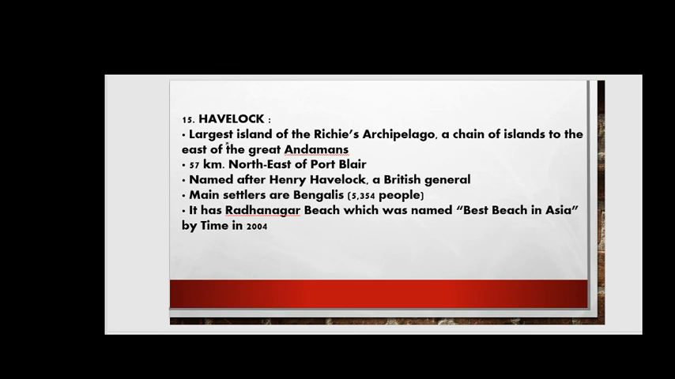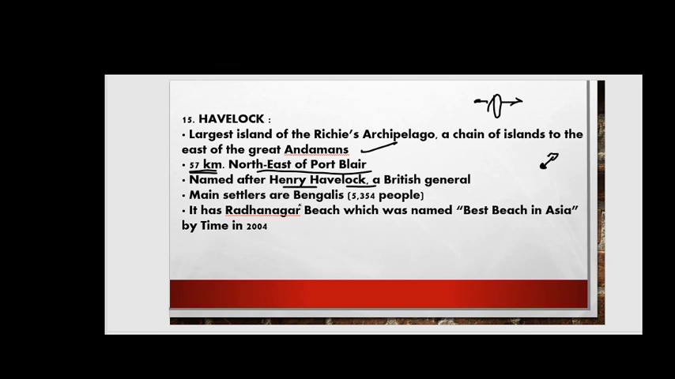Please concentrate on this. Largest island of the Ritchie's Archipelago, a chain of islands to the east of the Greater Andaman. So till now we saw the west, now we are seeing the east of the Andaman, friends, right? It is called Havelock Island, and it is 57 kilometers long, and northeast of Port Blair. For example, here is your Port Blair city, then in this direction the Havelock Island is located, named after Henry Havelock, a British general.